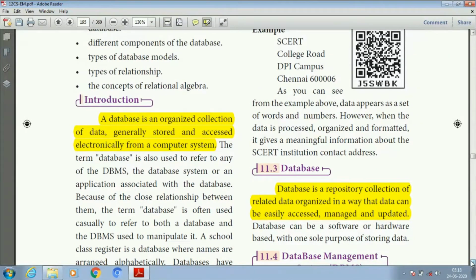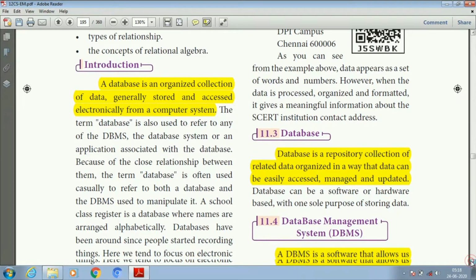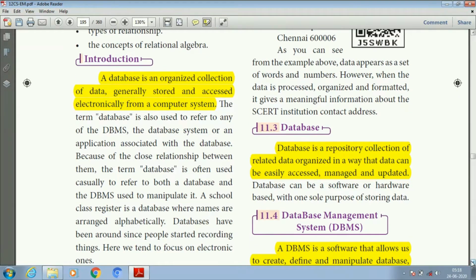Here, a database is an organized collection of data. Organized collection of data is nothing but simply collected data. It is generally stored and accessed electronically from a computer system. Let us see a real-time example like your class attendance. Your class attendance is a simple database.